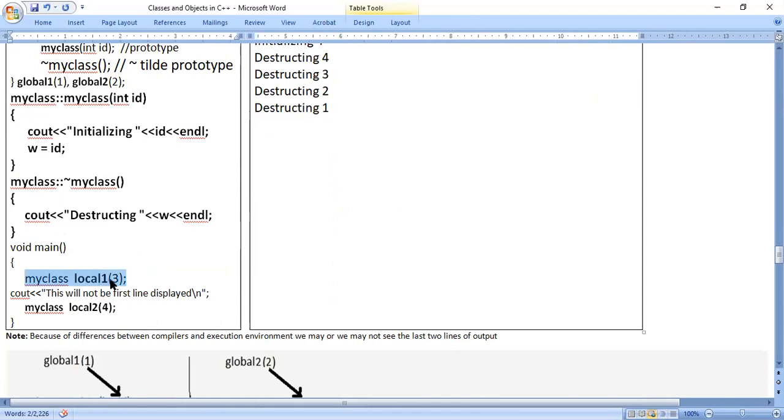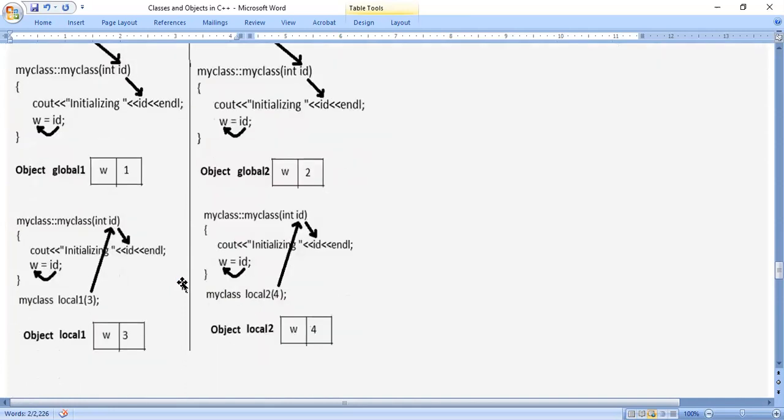So when local 1 is executed, you just look at this diagram, what happens? Same thing. Object is created. Whatever value is present inside the object is copied to ID, and that ID is printed on the screen. Initializing 3, that ID is copied to W. The working of the constructor function for all objects is the same. But what value it is passed and when it is executed, that you should know. For local 1 object, value is 3. For W, value is 3.